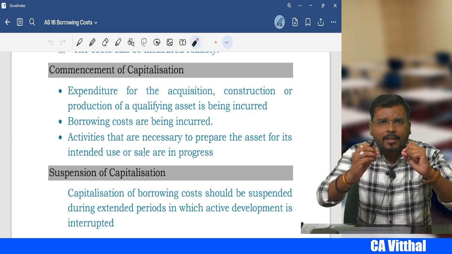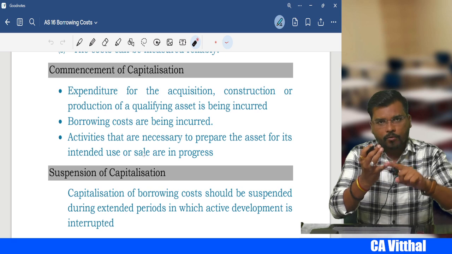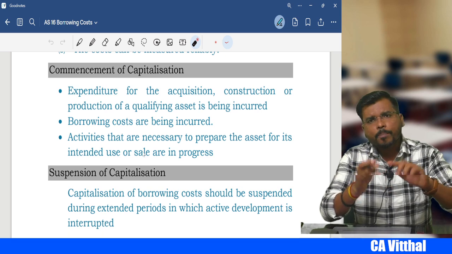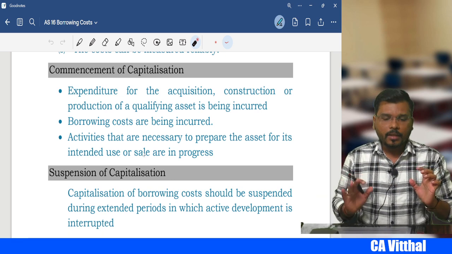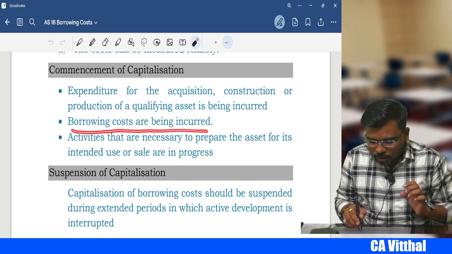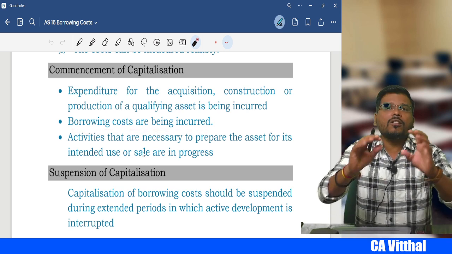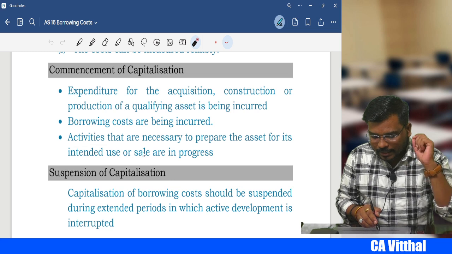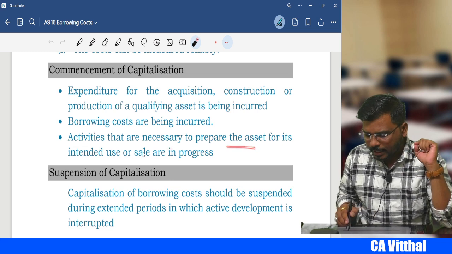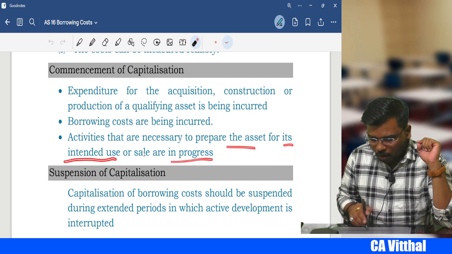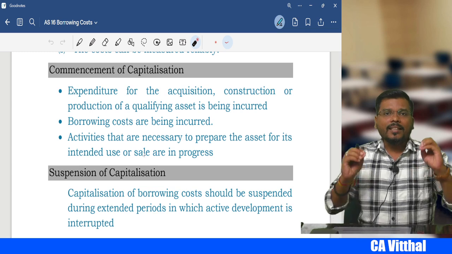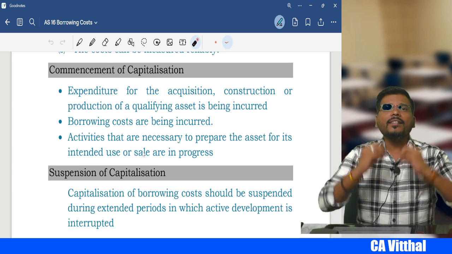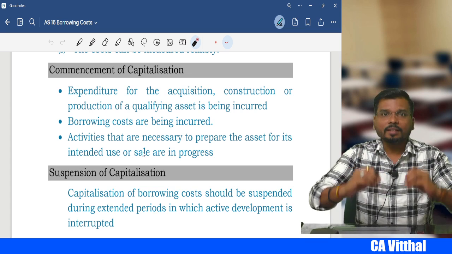That means you have to incur expenditure relating to acquisition, construction or production of the qualifying asset. Number two, borrowing costs are being incurred. Interest costs you must incur. And next one is that activities necessary to prepare the asset for its intended use or sale are in progress. That means the qualifying asset should be in progress, right?